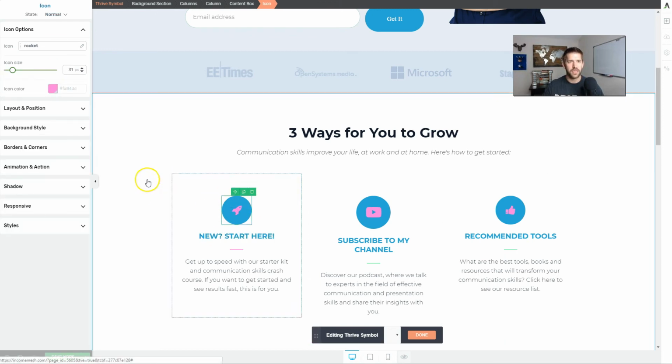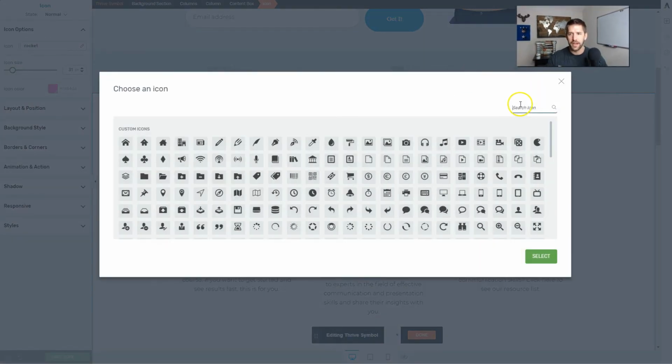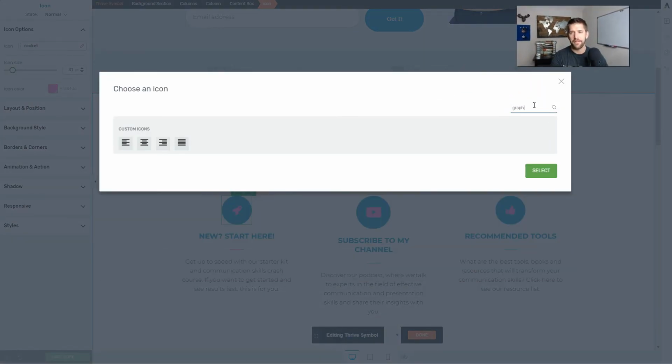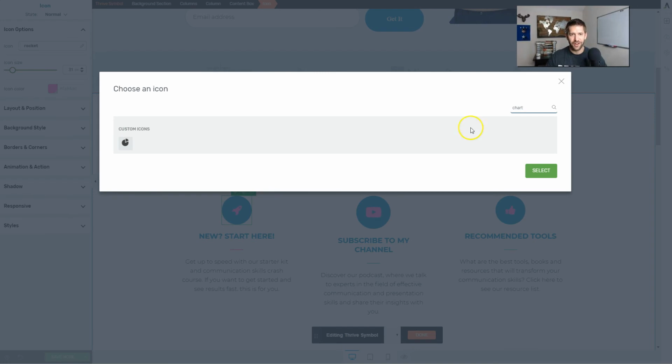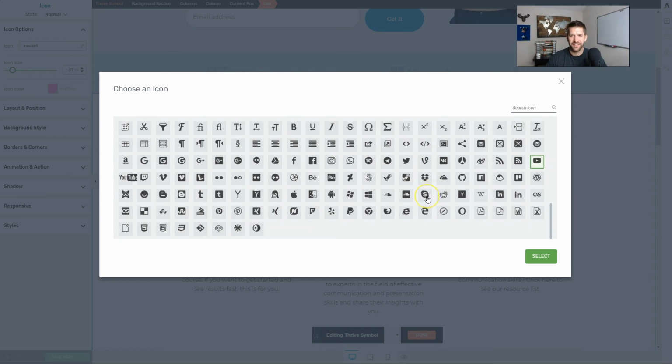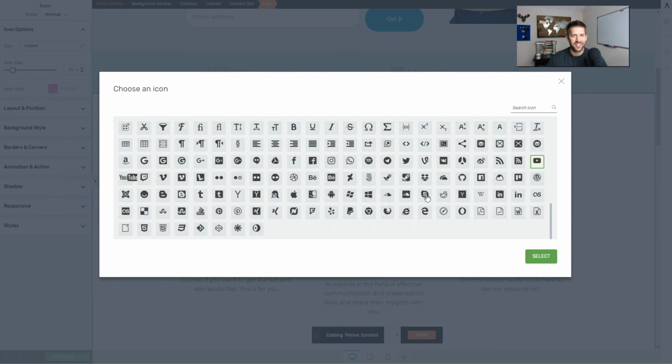What they do have, though, is a pretty awesome icon library, where if I go into icons here and I can search for a graph, and I don't get anything. I hit search for chart, I get this one chart. That's a little sad. I have actually noticed this has been a little buggy recently, where sometimes I would get more than others. So here, it looks like I lost some of my icons. What the heck is going on here?